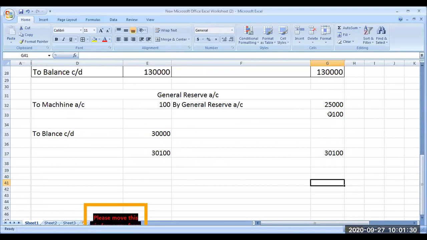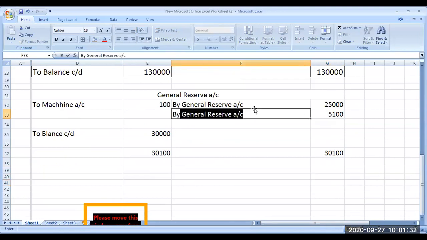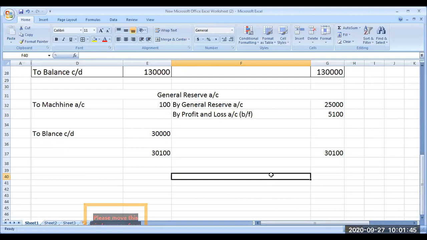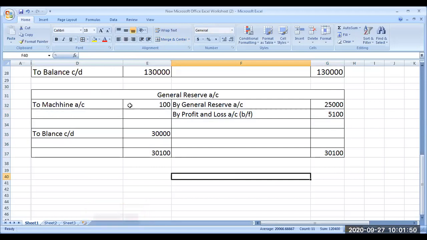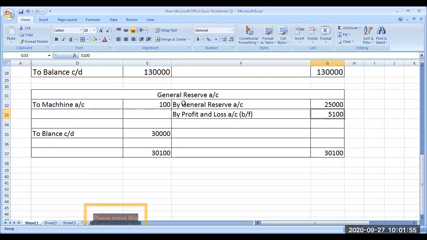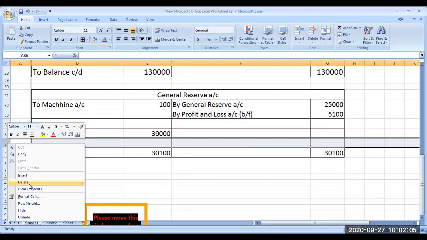This 5,100 is the amount taken from the current year's profit and loss account as reserve. Reserve will increase only when you add some reserve to the existing reserve. How can you add reserve? It is added from the current year profit and loss account. From the profit and loss account, we have taken 5,100 rupees to add to the existing reserve of 25,000. That is why it has become 30,000 after writing off the machinery account of 100. So this is how you have to prepare the general reserve account.